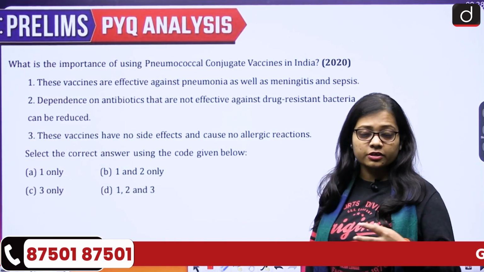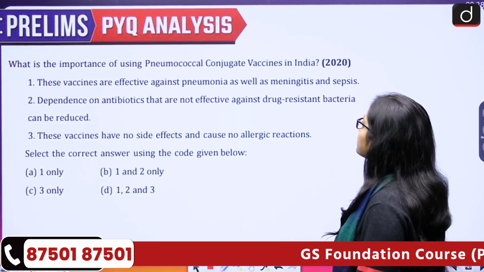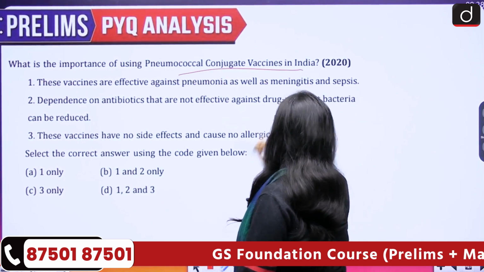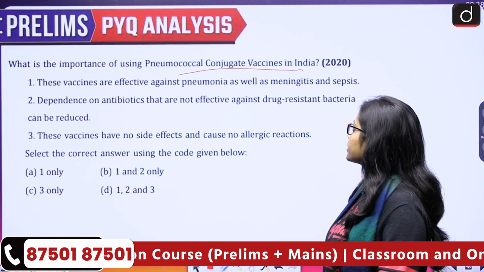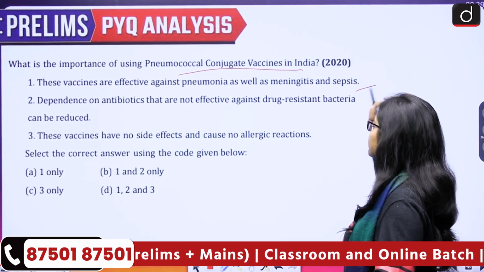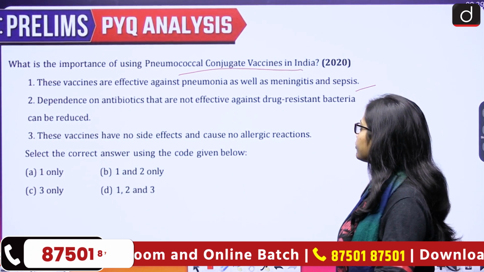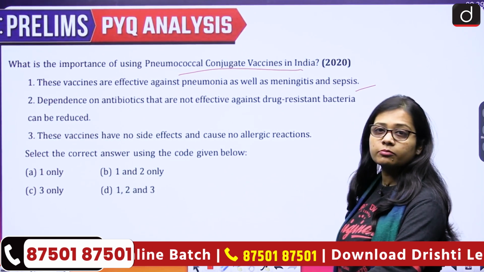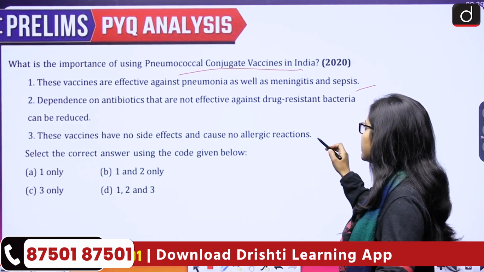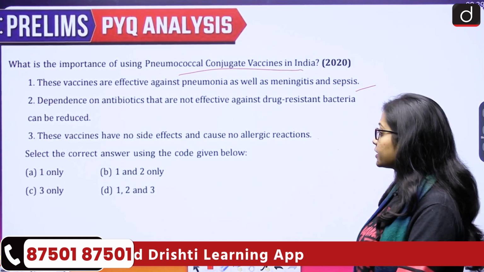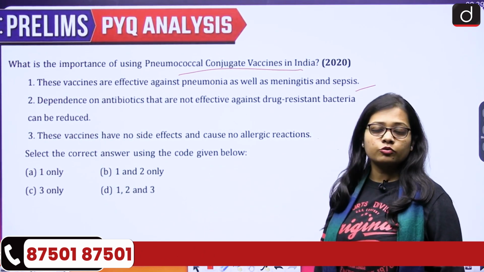So the next question is that what is the importance of using pneumococcal conjugate vaccines in India? So there are three statements given. First is, these vaccines are effective against pneumonia as well as meningitis and sepsis. Second, dependence on antibiotics that are not effective against drug resistant bacteria can be reduced. Third, these vaccines have no side effects and cause no allergic reactions. Select the correct answer using the code given below. 1 only, 1 and 2 only, 3 only, or 1, 2 and 3.